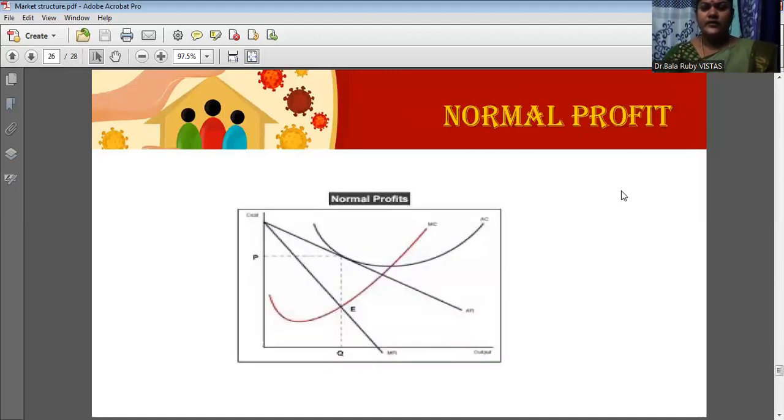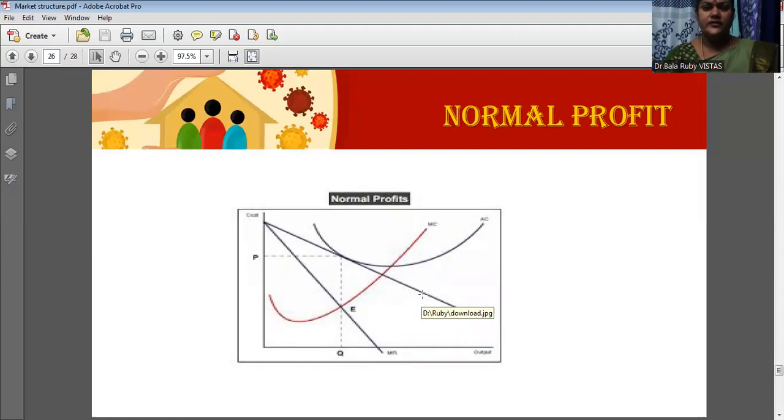Then come to the next one, that is normal profit. Sometimes this firm may get normal profit also. When you want to draw this normal profit diagram, first you draw the average revenue, then you draw the marginal revenue curve. It should be lower than the average revenue. Then you draw the average cost curve. This average cost curve is tangent to the average revenue curve. You draw it in such a way, because only then there is no profit and no loss.